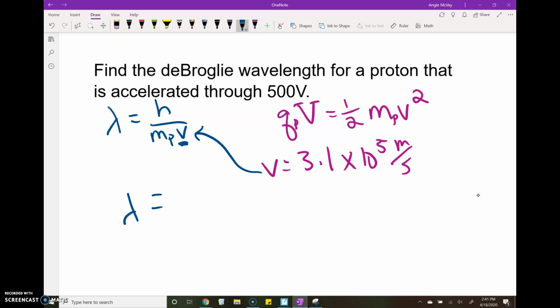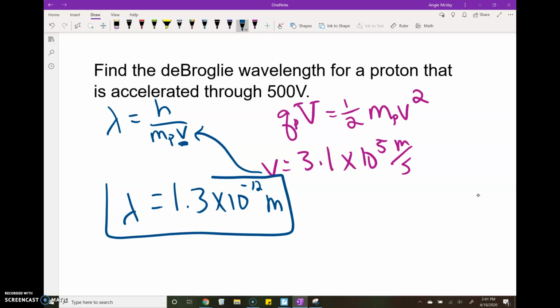Wavelength is equal to 1.3 times 10 to the minus 12 meters, right? So we can see that something that's more massive, like a proton, seems to have a smaller wavelength.